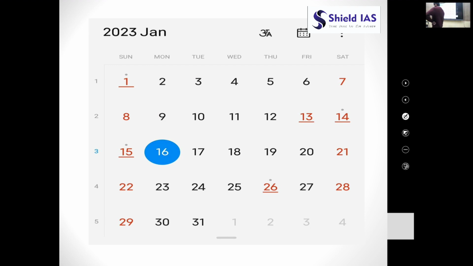So this is the calendar of the month of January 2023. The questions that would be asked by the UPSC would be on the lines of, they'll give you some day, like, let's say, what is the day on 15th August 2023, the upcoming Independence Day?